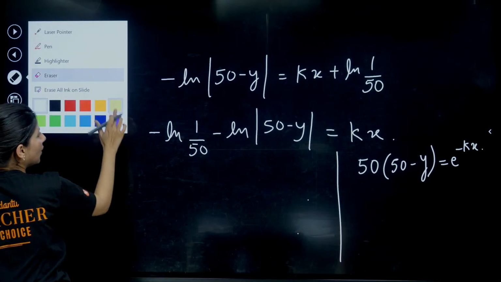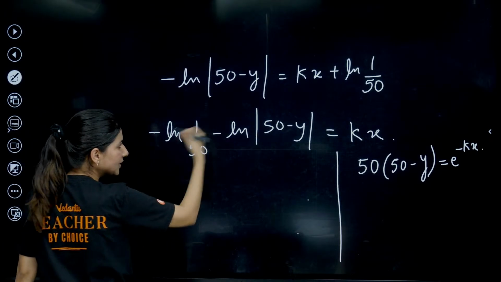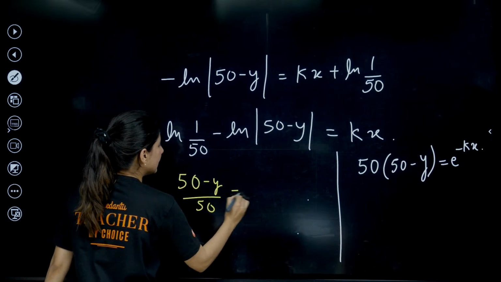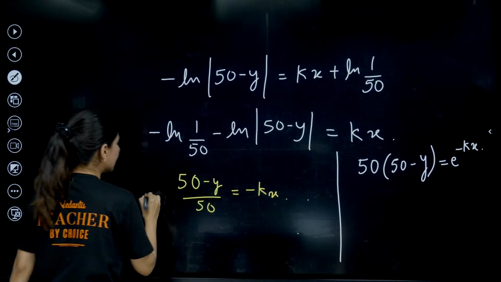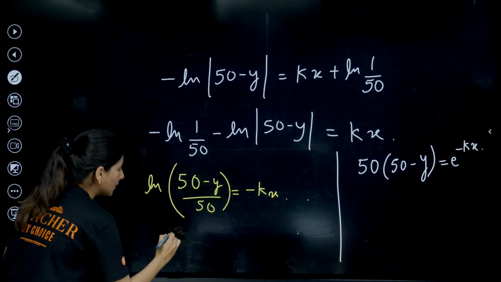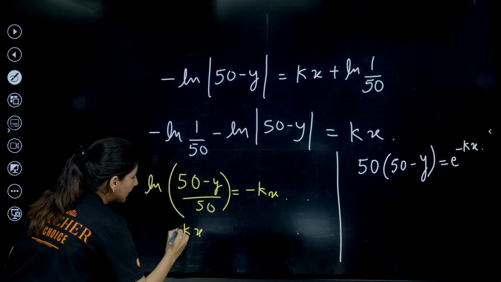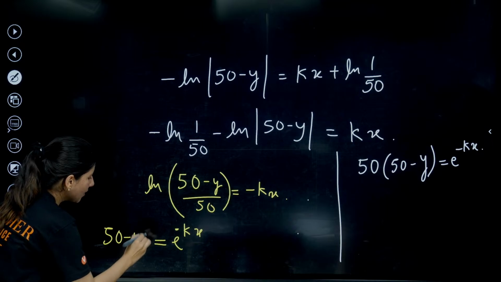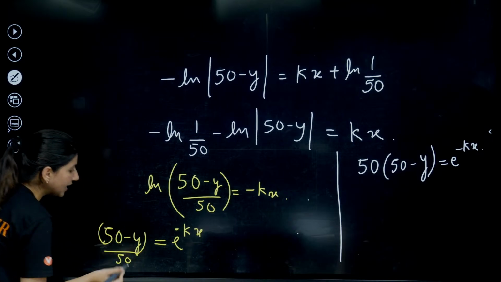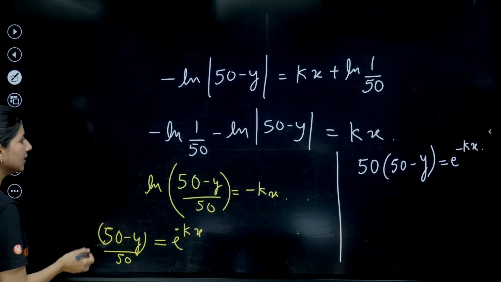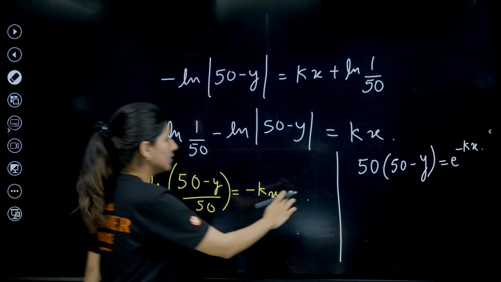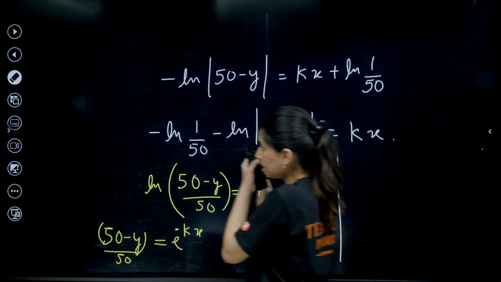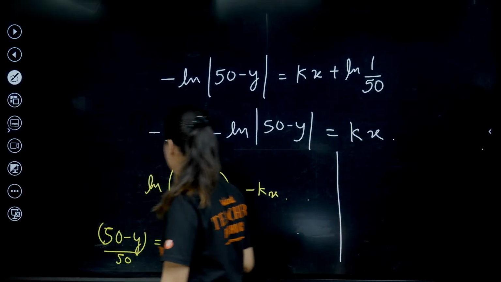Okay, so now we are having a minus sign. We can shift it to that side. So log of 50 minus y upon 50 is equal to minus kx. And this is your logarithm. Now e raised to power minus kx will be equal to nothing but 50 minus y upon 50. So this was wrong, this I will delete. Now calculate the value of y from here.